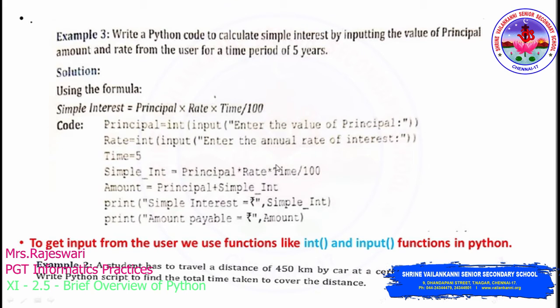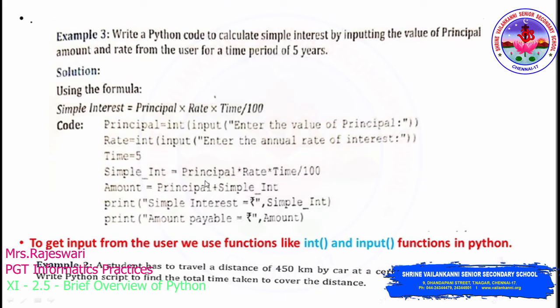And when you give this, what will happen? The respective values which have been stored inside the variables temporarily, as a variable is like a container, those values will be substituted here automatically. So 5000 into 2% if that is going to be the rate, into time which is 5, divided by 100. So we will get one value. That value will be assigned to the simple interest variable now.